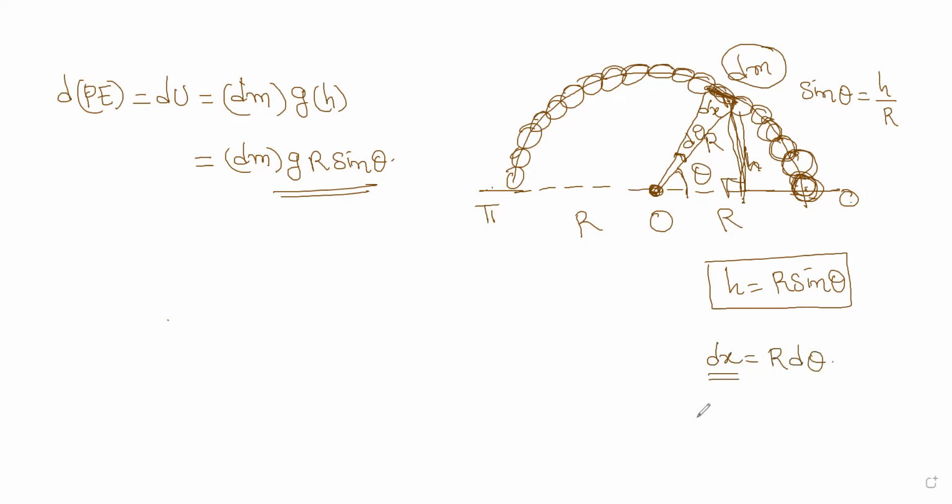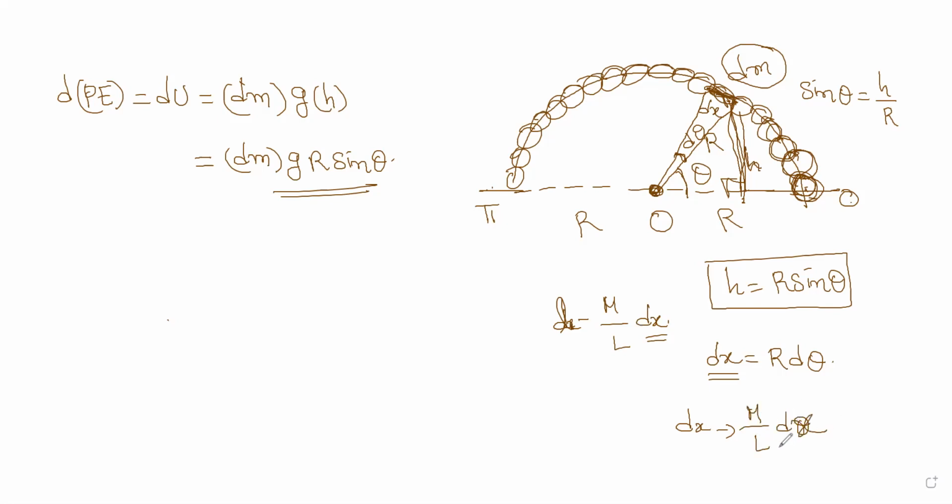Suppose the chain has length L and mass m. Then dx will have a mass of m by L into dx.